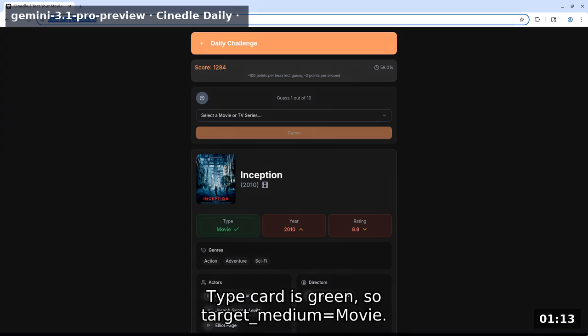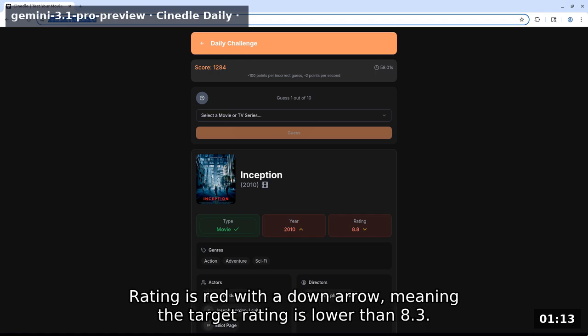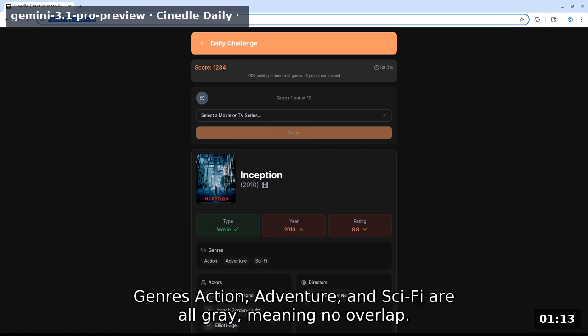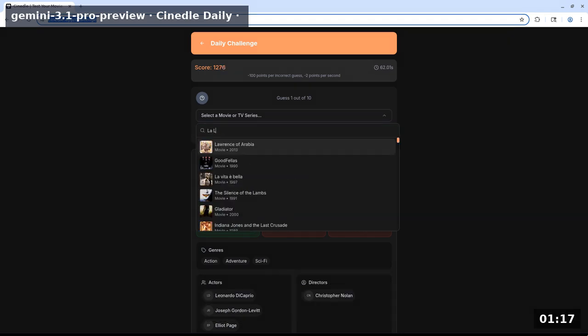Type card is green, so target medium equals movie. Year is red with an up arrow, meaning the target is newer than 2012. Rating is red with a down arrow, meaning the target rating is lower than 8.3. Genres action, adventure, and sci-fi are all gray, meaning no overlap. I will guess La La Land 2016, a comedy/drama/music movie to test new genres and a newer year.